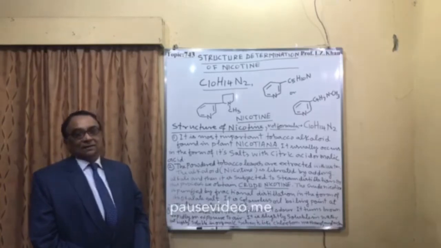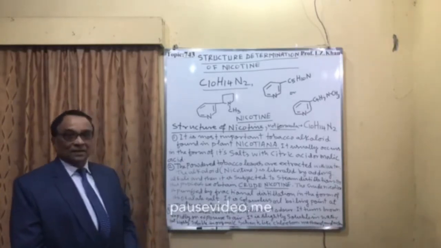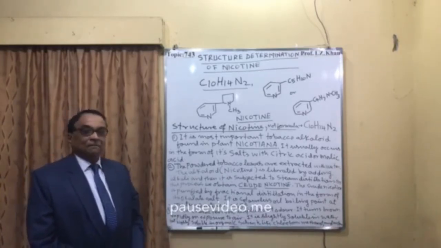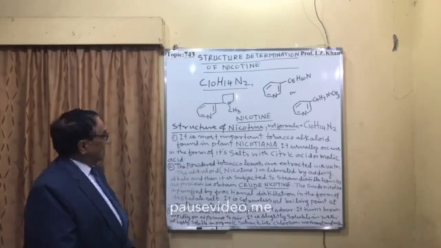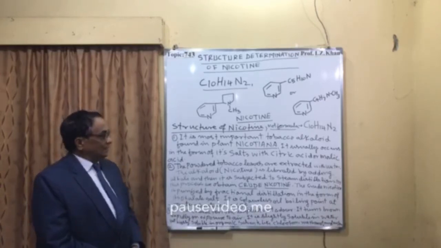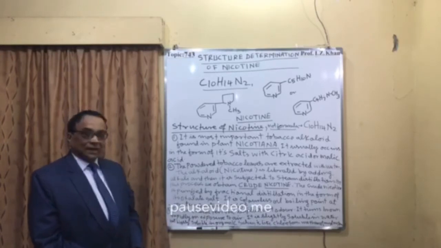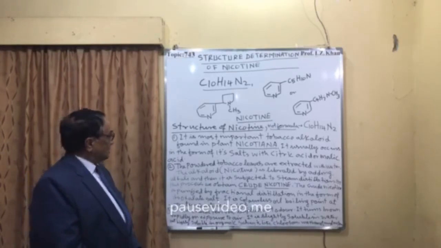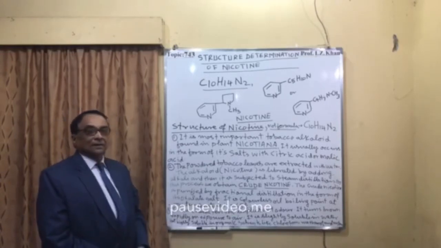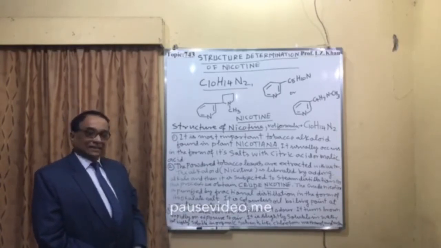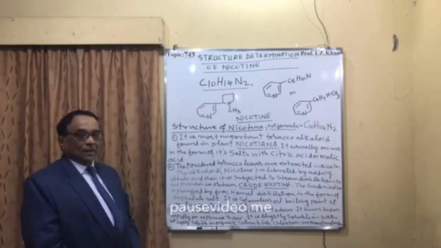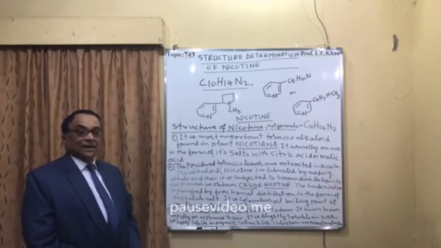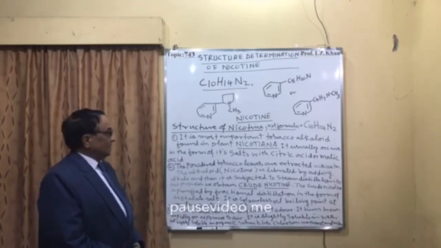We know that nicotine is one of the most important tobacco alkaloids, found in the plant whose botanical name is Nicotiana, which belongs to the Solanaceae family. It usually occurs in the form of its salt, combined mainly with two acids. One is called citric acid and the other is called malic acid.